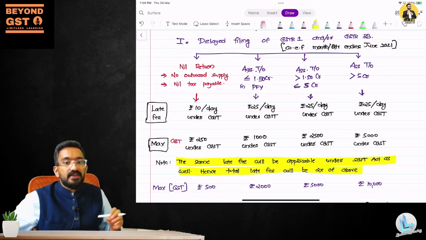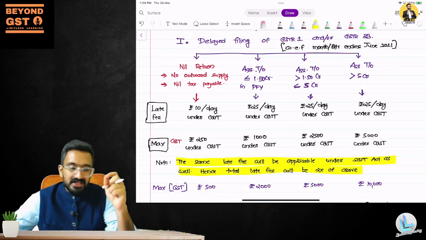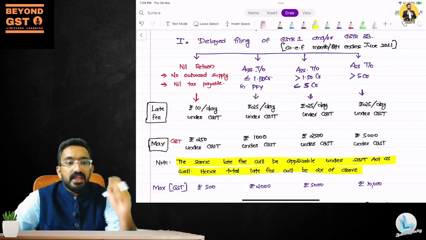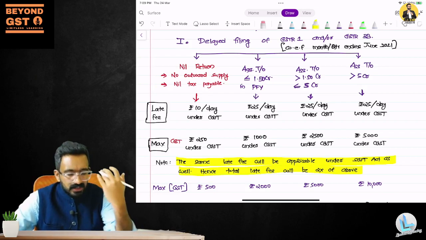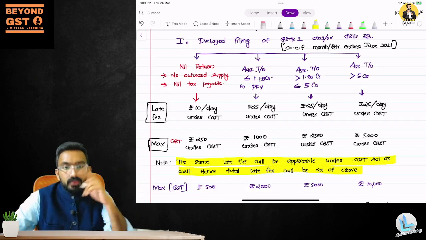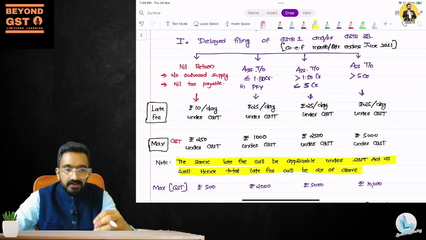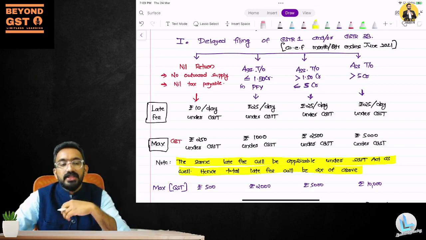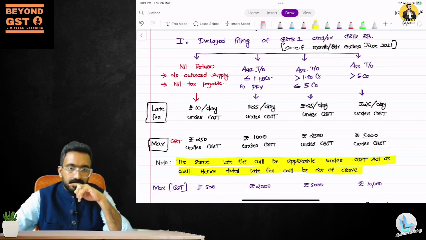Hence, the total late fee would be 2x of the above, which means for the nil return, in CGST your late fee is for every day of delay you have not filed. Say you have not filed GSTR-1, it was a nil return. On the 11th, you are supposed to file. You filed it on the 13th, 2 days. Now for 2 days, they are saying that 10 rupees per day will be the late fee under CGST. The same late fee is applicable under the SGST Act also, which means totally how much will be the late fee I have to pay? 20 per day.